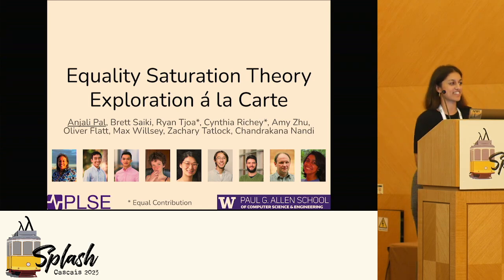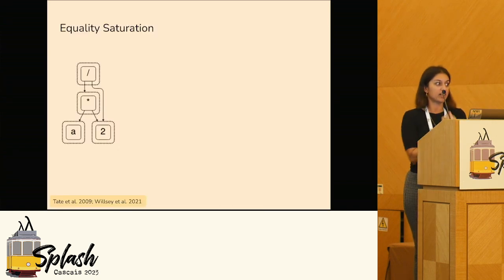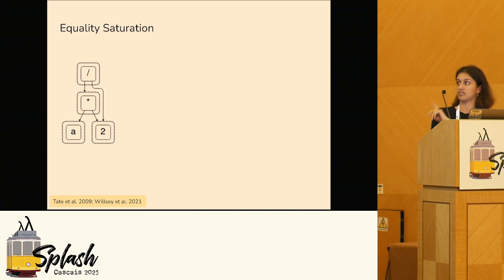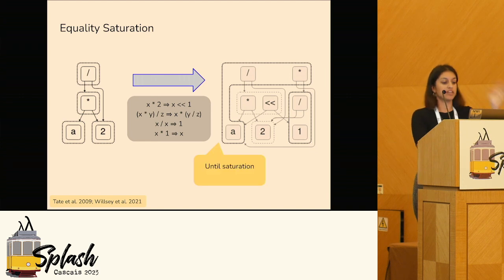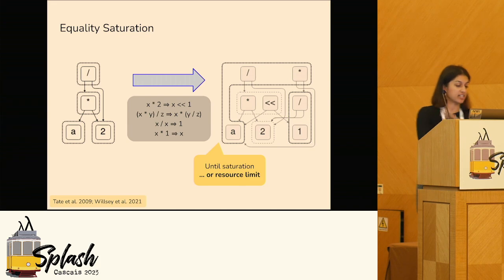I'm excited to talk to you today about rule inference for equality saturation applications. So first, jumping right in, I'm not going to do a big background on equality saturation, but the very basics that you need to know to understand the rest of this talk are just that equality saturation is a technique that uses this data structure called an E-graph, and it constructively applies a set of rewrite rules to compactly represent lots of equivalences simultaneously. It runs this until saturation, or more realistically, until it hits some kind of resource limit, like a time limit.